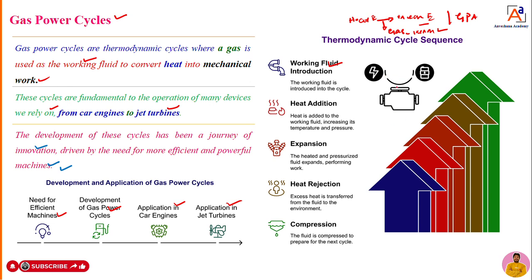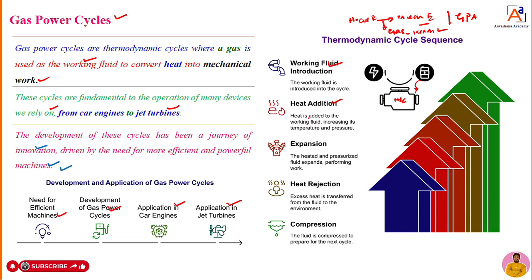You can say, dear students, you can take an example. This is a machine. You are supplying gas, so introducing gas into the machine. That is the first thing. Then to increase the temperature or pressure of that gas, we need to supply heat. Why supply heat? Because to increase the temperature and pressure of the gas. Why increase the temperature and pressure of the gas? Because to get the explosive forces. Because of that explosive force, what happens? There will be expansion.